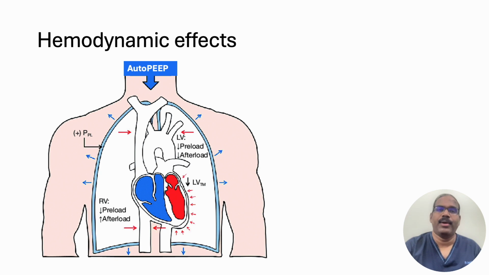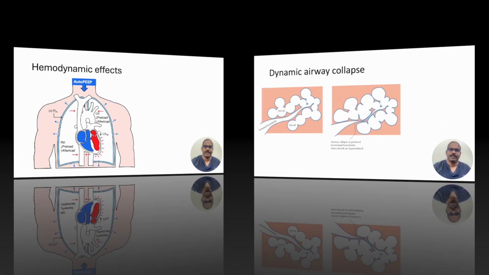Importantly, volume loading will be deleterious in this scenario, as blood dams up in the failing right ventricle, which is unable to eject its large preload into the high resistance pulmonary circulation. Through the phenomenon of interventricular dependence, elevation of RV pressure impairs LV filling, further reducing the cardiac output.